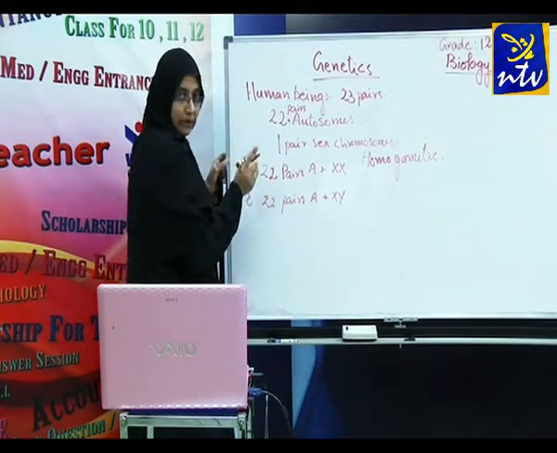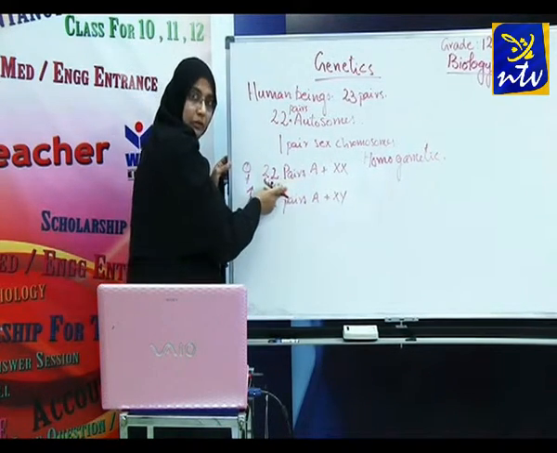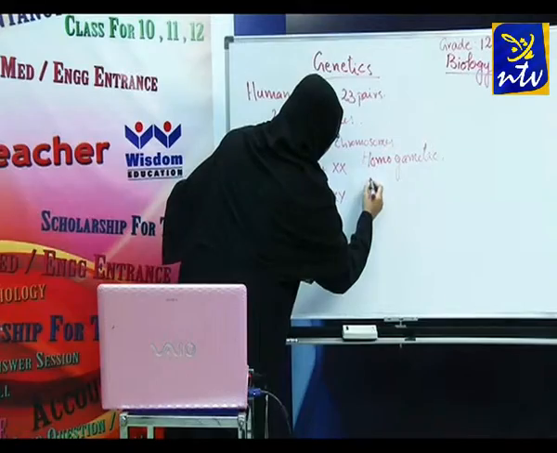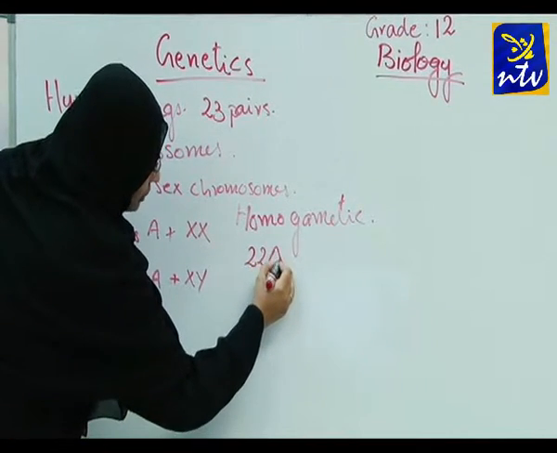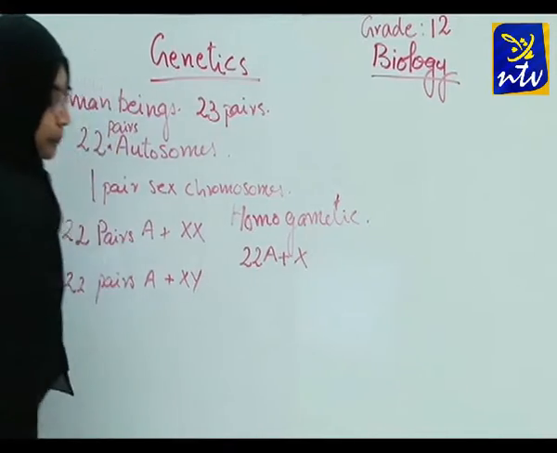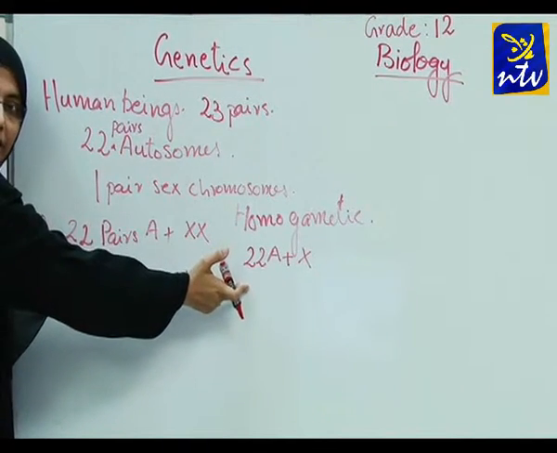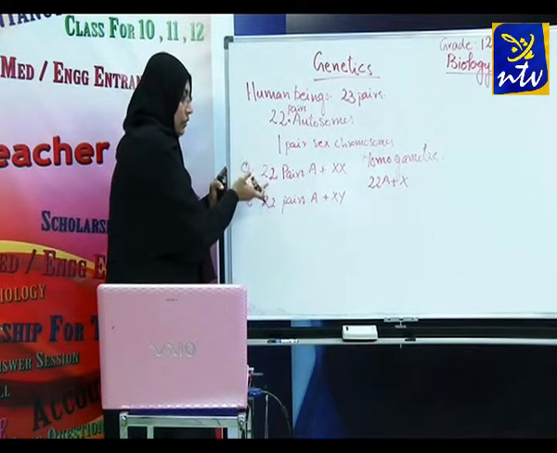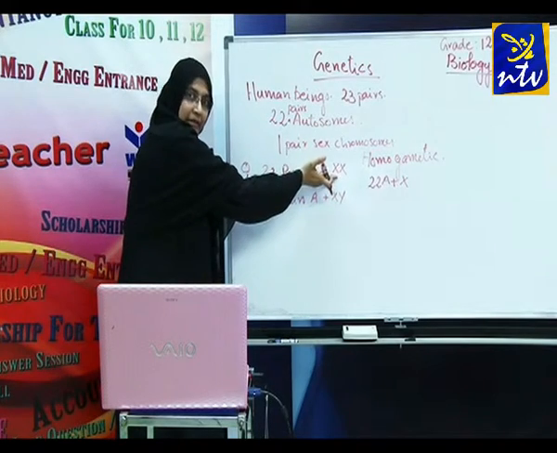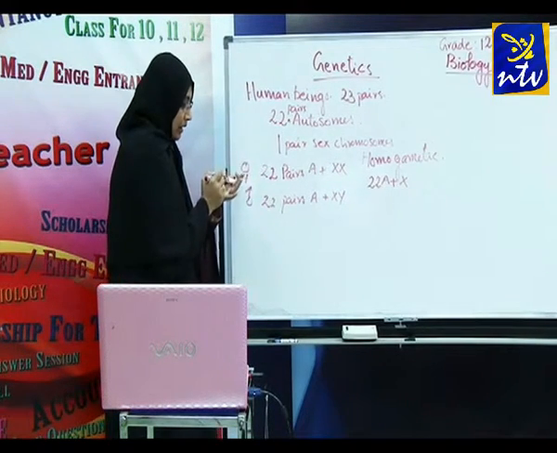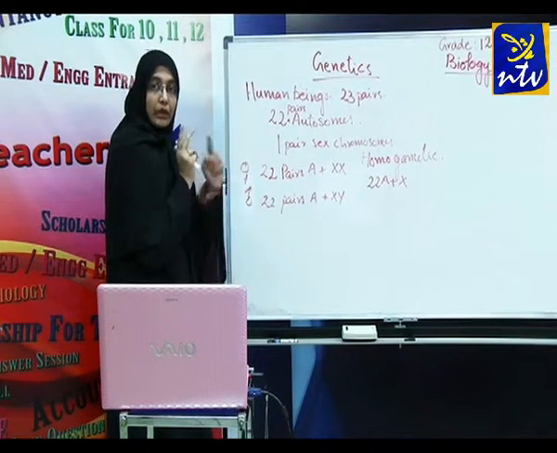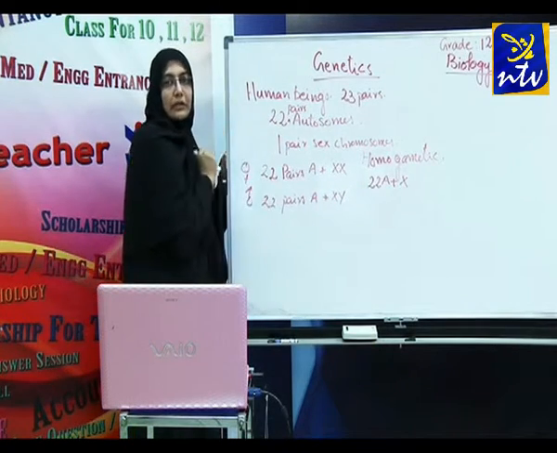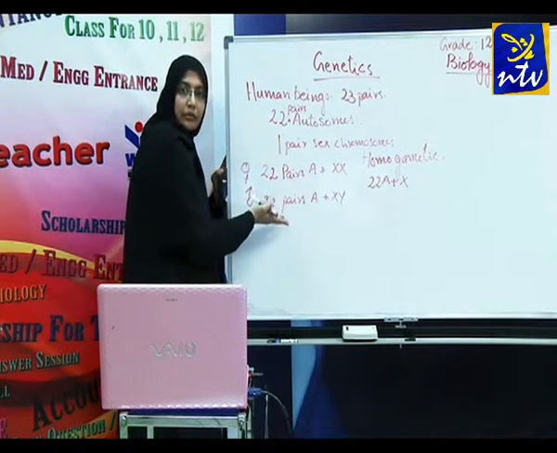If you take 22 pairs of autosomes, the gamete will have half the number of chromosomes. So the female gametes have 22 autosomes plus X chromosome. This is the female gamete. Is it clear? The female cell has 22 pairs of autosomes plus XX. When this cell undergoes meiotic cell division during gamete formation, the gamete has only 22 autosomes plus X chromosome.